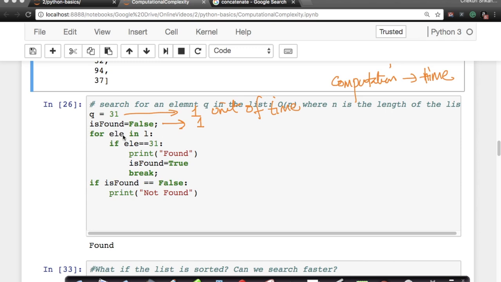Now I'm starting a for loop, right? In this for loop, what am I doing here? This for loop goes for each element in L. If element equals 31, print and break the loop, get out of the loop, and you're changing the is_found variable to true. At the end of it, if this doesn't break at all, if is_found continues to be false, you'll say the element is not found.